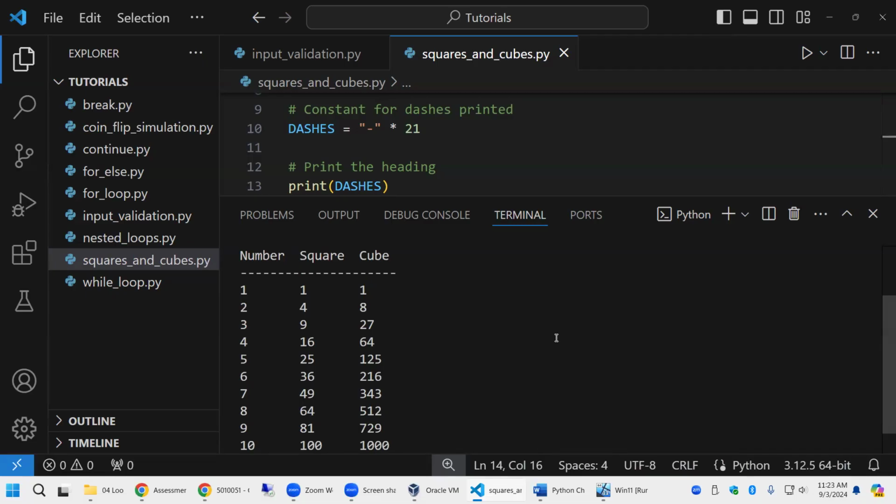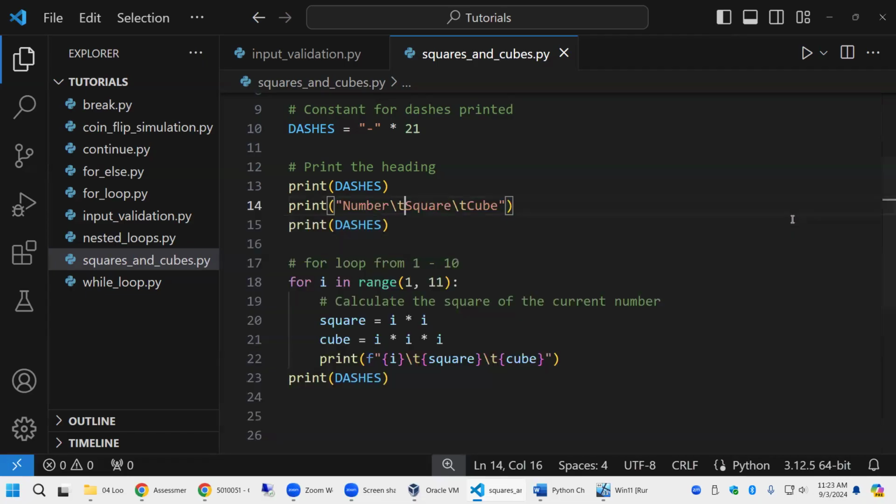To do this, you have to use tabs. You can't use spaces. Tabs allow you to align things and make them look pretty. Or you could use rich and use tables, but that's a simple way to do it. So that was just kind of a learn about tabs and a very simple one.